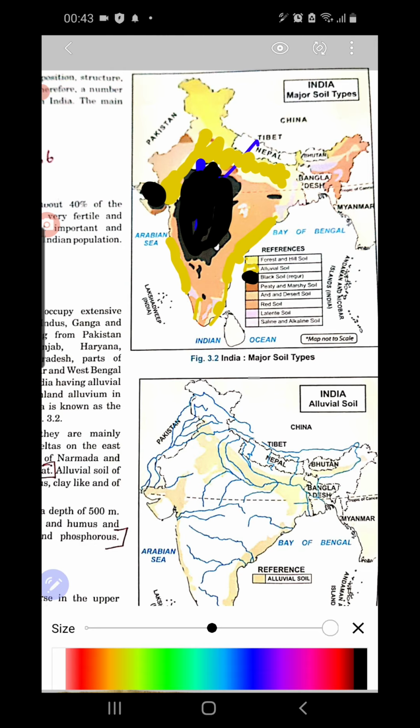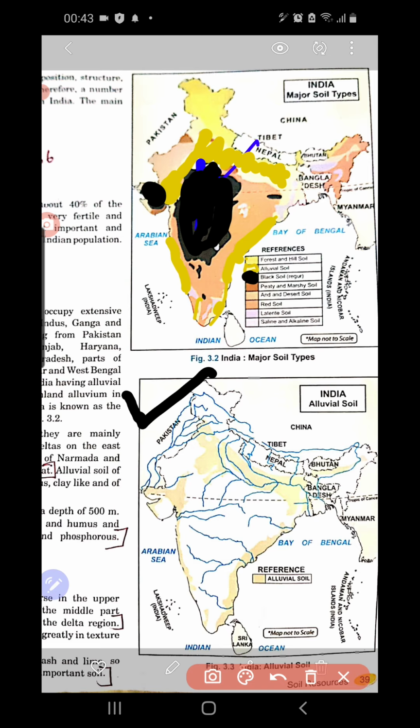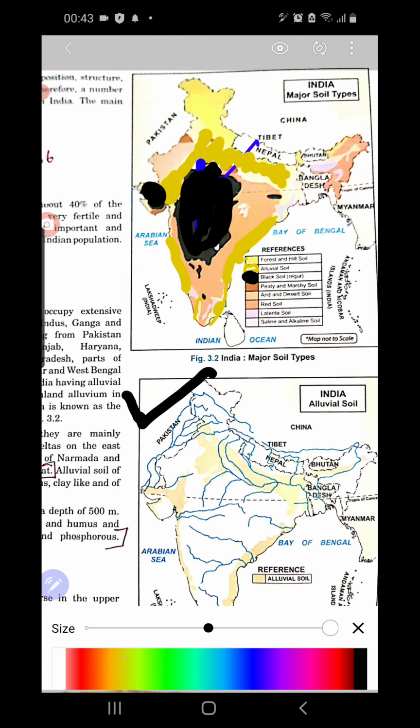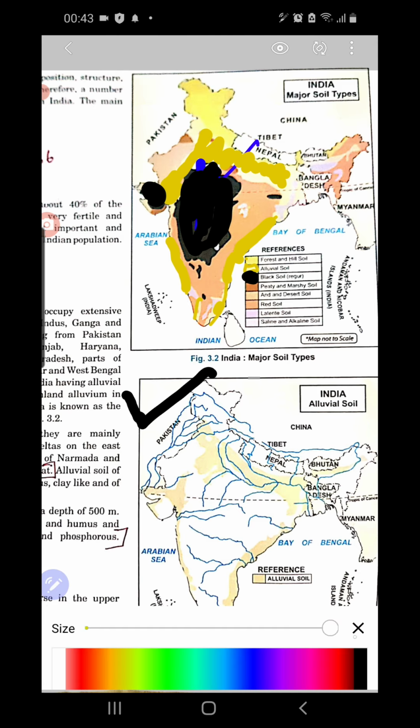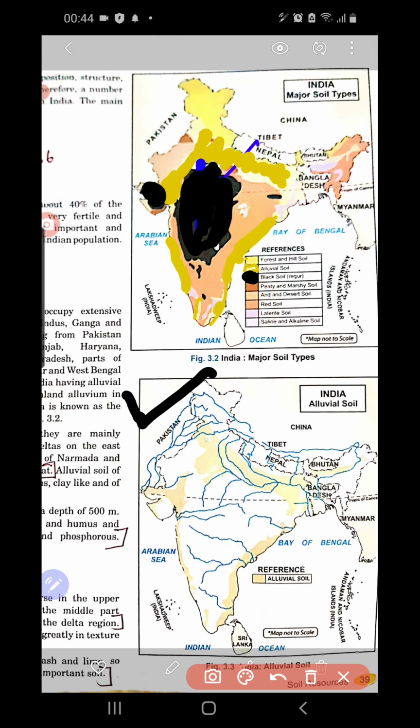Look at this map so that you can identify wherever alluvial soil is found. You can see in North India, at the foothills of the Himalayas, this region. Then in South India, these coastal regions are where you find alluvial soil.